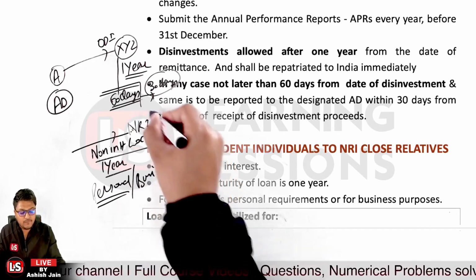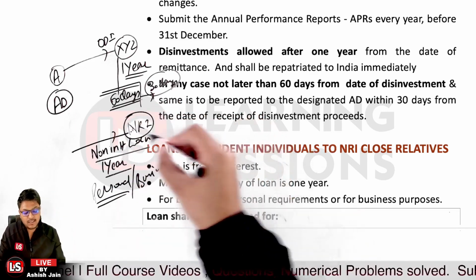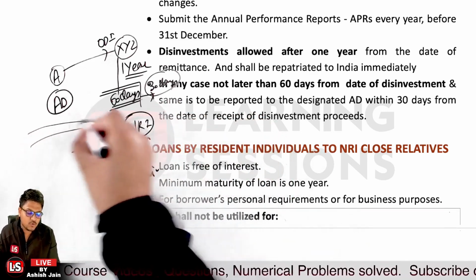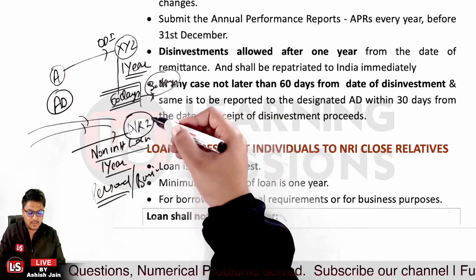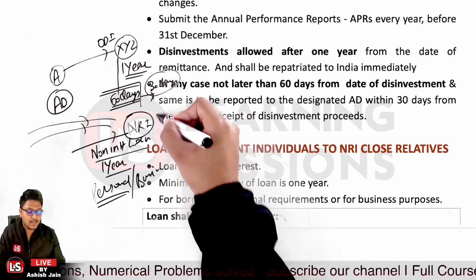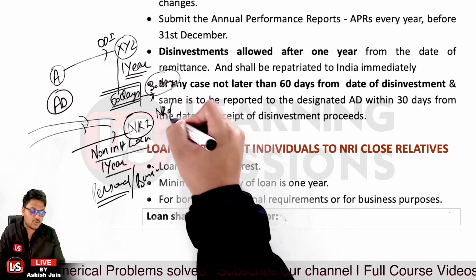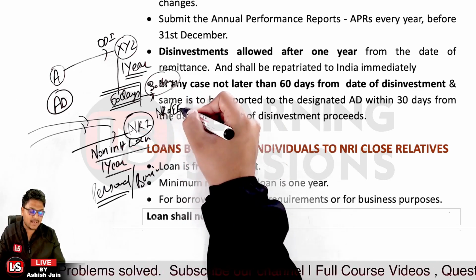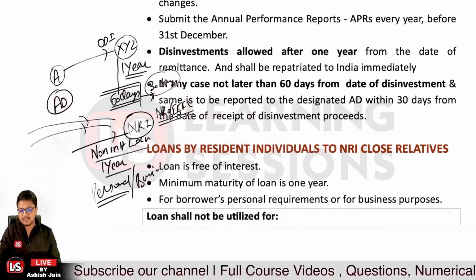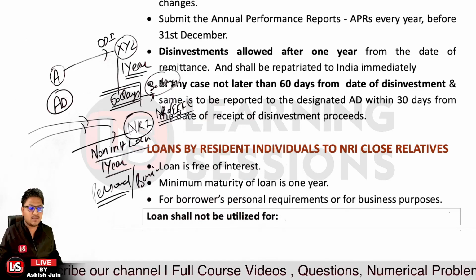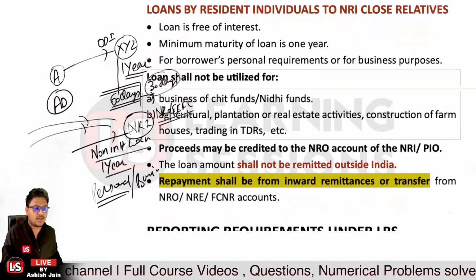And the NRI can pay back this loan from inward remittances. So whatever amount is inwardly received by the NRI can be repaid from these sources, or it can be paid by debiting the NRO accounts, EEFC account, or particularly NRE accounts. So from whatever accounts where the foreign currency balances are maintained, the NRI person can pay it from those balances. So that's the case related to it.